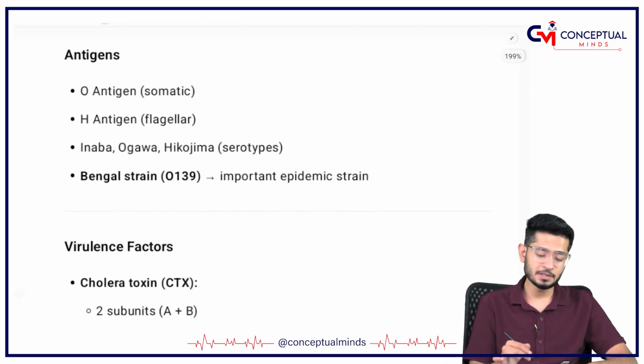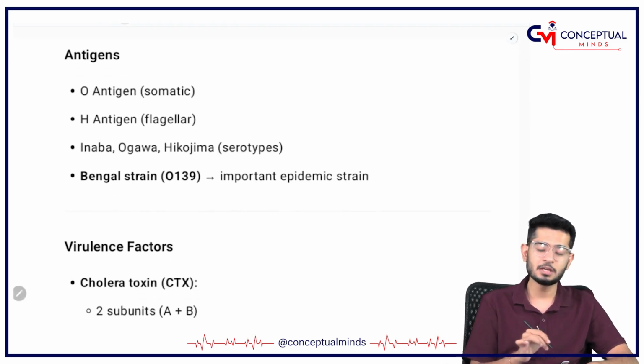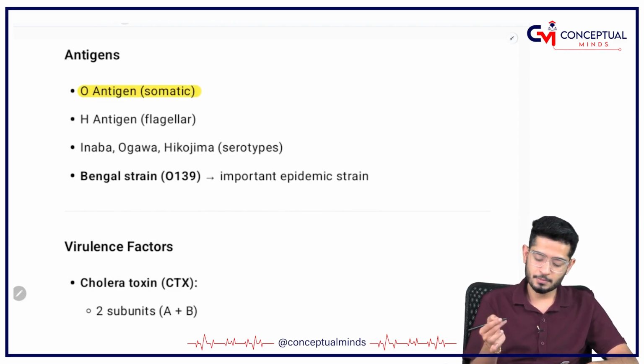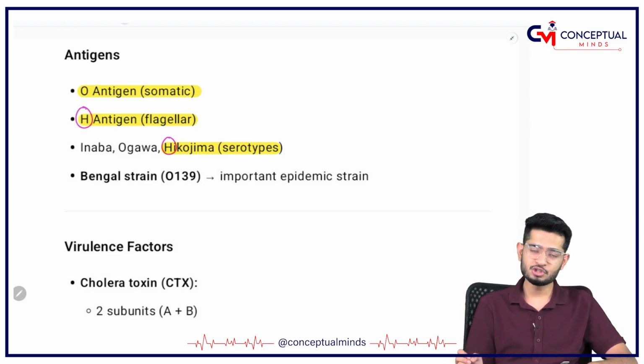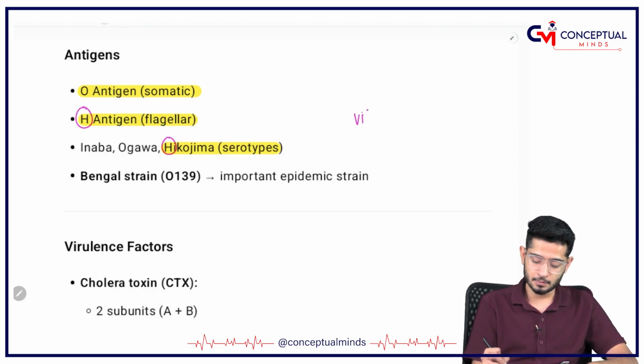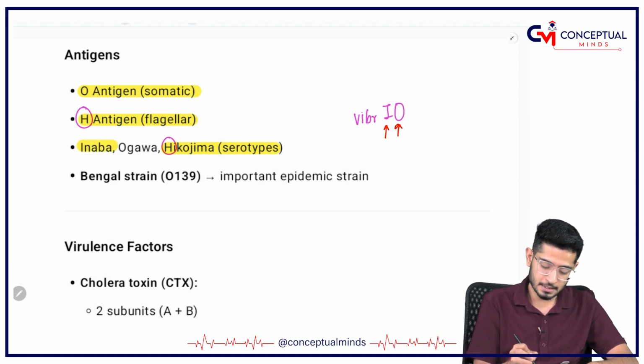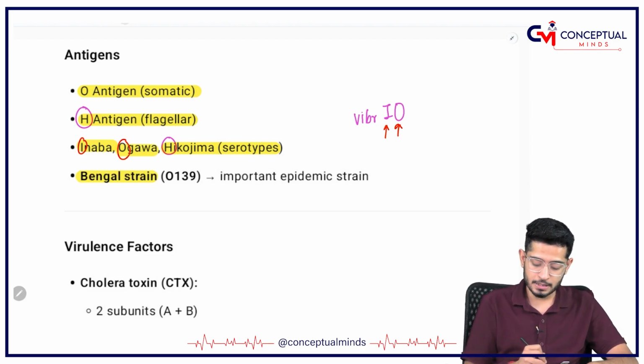Coming on to antigens. For Vibrio, antigens are very important. One is O antigen, somatic, everybody knows. H antigen, flagellar, everybody knows. Remember the spelling Vibrio, I and O. So I and O means Inaba, that is starting from I, and Ogawa, that is starting from O. So Inaba, Ogawa. Coming on to the last one, Bengal strain.